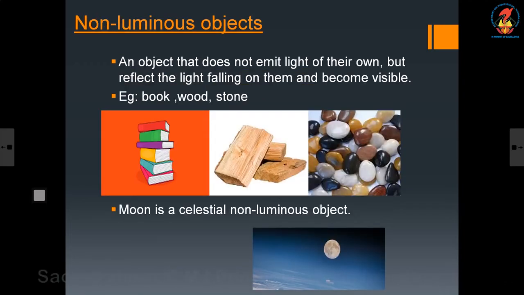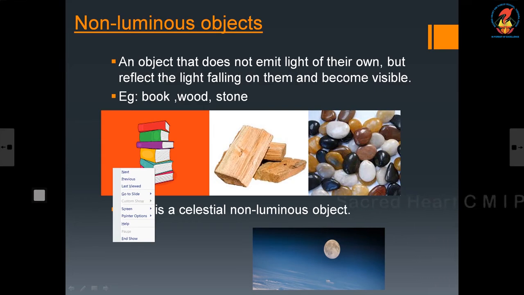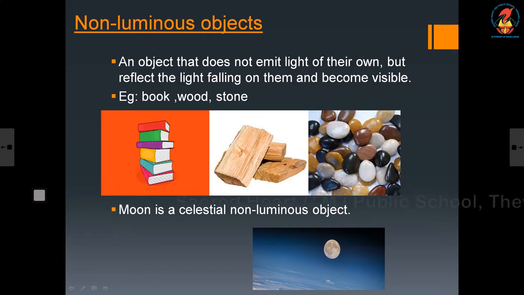Then a non-luminous object does not emit light of its own, but reflects the light falling on it and becomes visible. When light from a luminous object falls on this book, it will be reflected back and we will see that object. The moon is a non-luminous celestial object. It does not have its own light, but it reflects the sunlight falling on it.